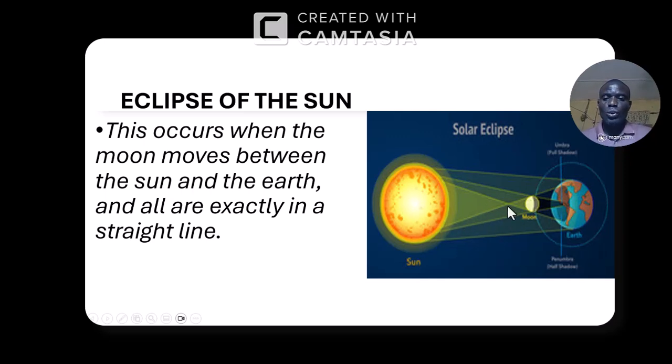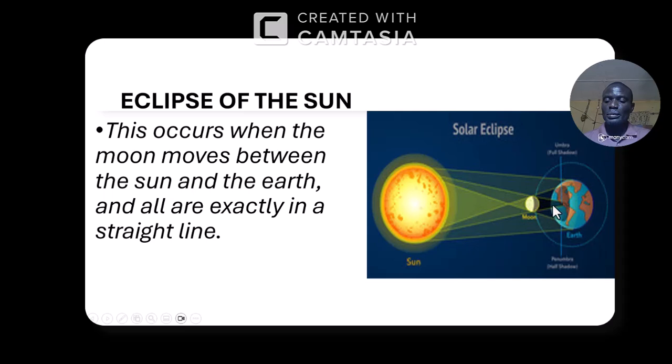You can see that the moon is known as an opaque object, because light cannot pass through it. Since light cannot pass through it, the shadow of the moon will be cast on the earth. You can look at this place, where the shadow of the moon is cast on the earth.